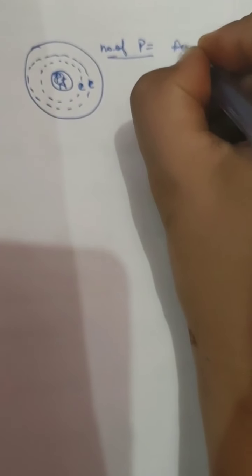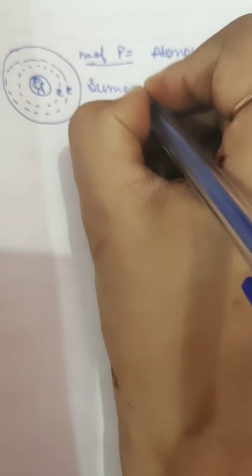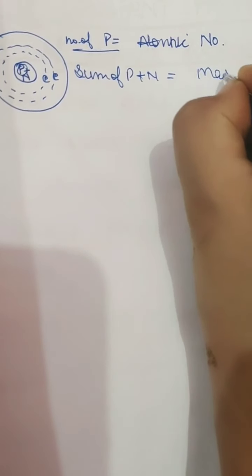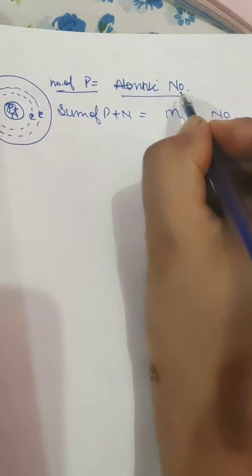The number of protons is the atomic number, and the sum of protons plus neutrons is the mass number. So we are reading about atomic number. Take any element, for example, oxygen.